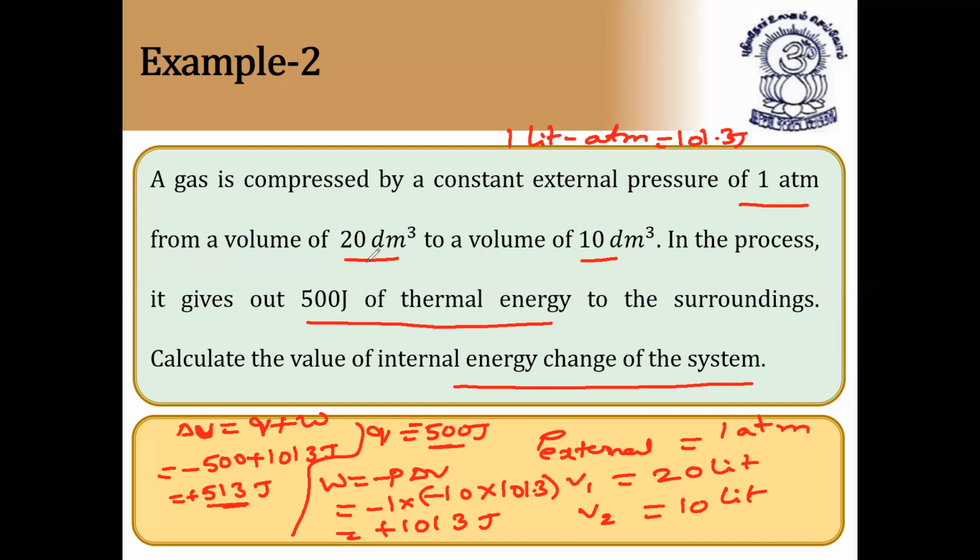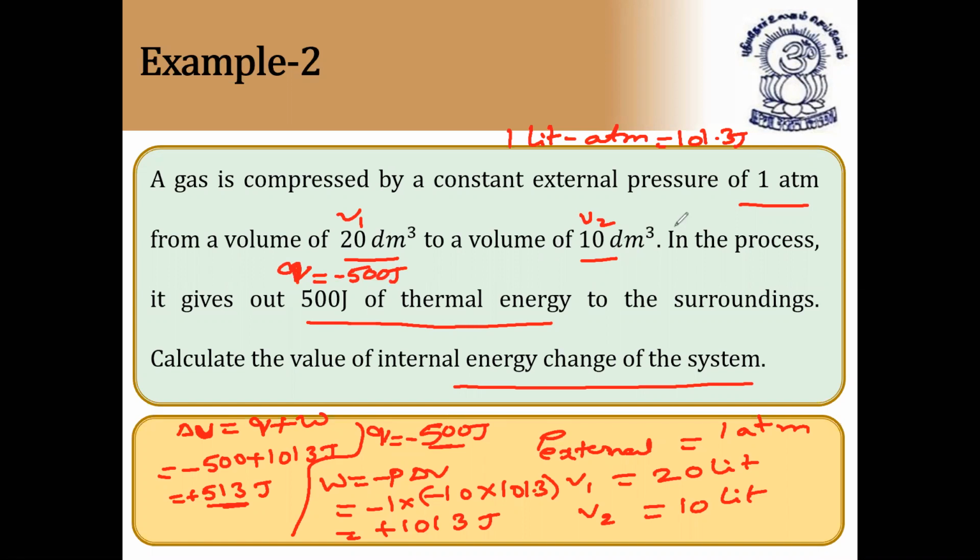So let me revise the problem again. This is taken as V1 and this is taken as V2, because the volume goes from 20 decimeter cube, that is 20 liters, to volume of 10 liters, that's 10 decimeter cube. In the process, it gives out 500 joules of energy. So Q is equal to minus 500. Here I'm writing clearly, just please note it down. Q is equal to minus 500 you have to take.